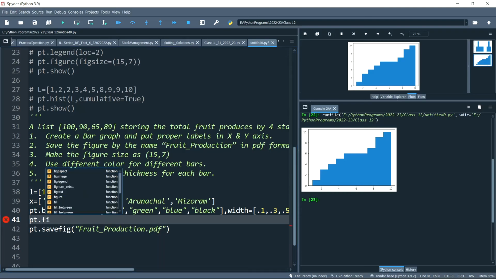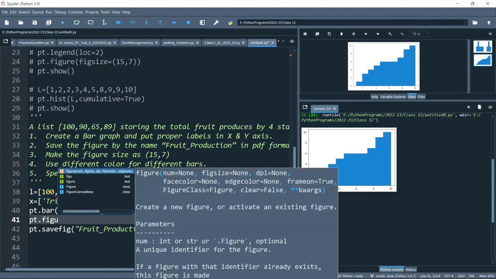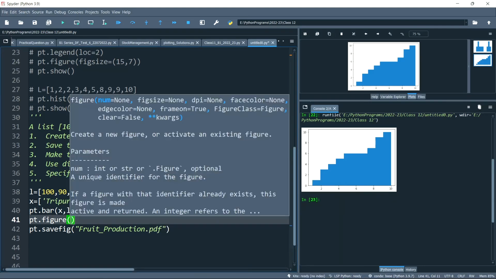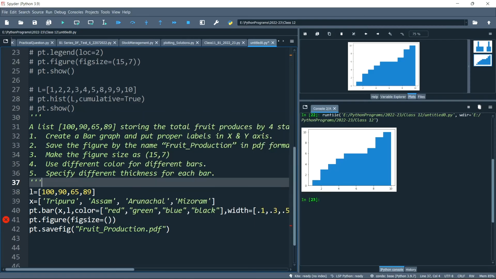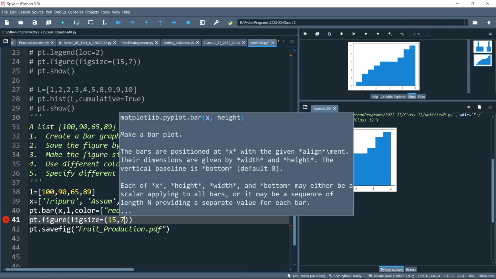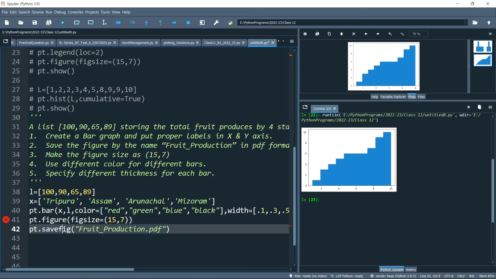pt dot figure. Then fixed size equals to, this one is also given. What is that? 15,7. So same thing, we'll write 15,7. Okay. The fixed size is also mentioned. This one is also done.